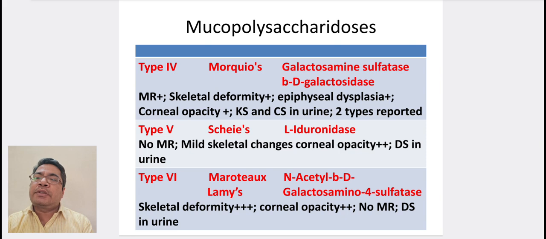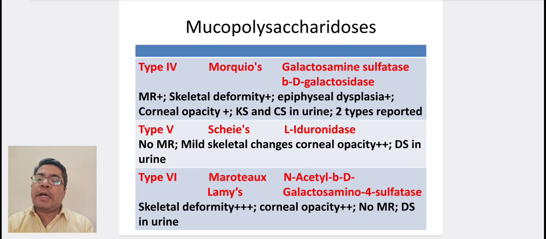Type 5, Scheie syndrome, occurs due to deficiency of L-iduronidase. Here no mental retardation is seen, but mild skeletal changes and corneal opacity are seen. Dermatan sulfate is seen in urine. Type 6, Maroteaux-Lamy disease, occurs due to deficiency of N-acetyl beta-D-galactosamine 4-sulfatase.